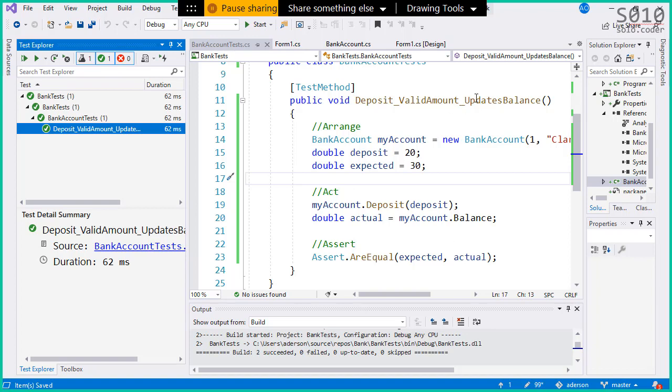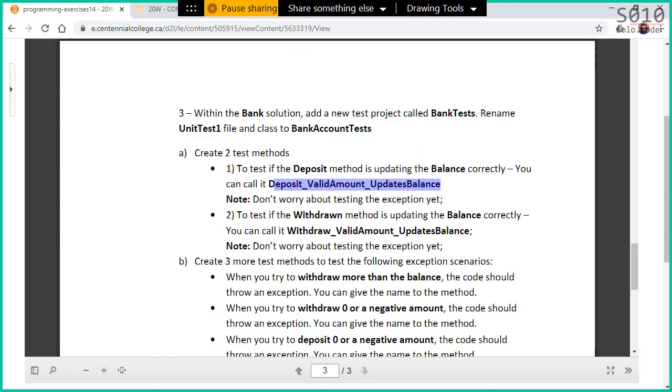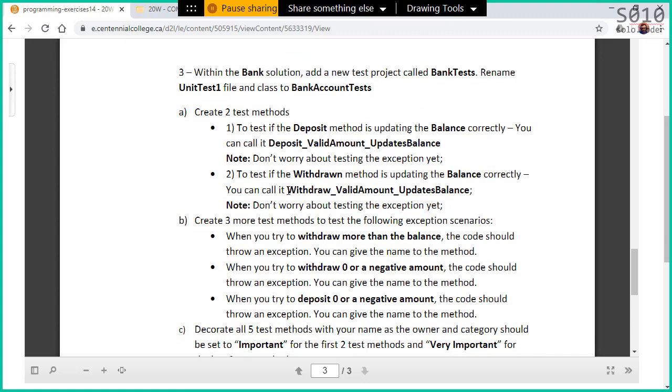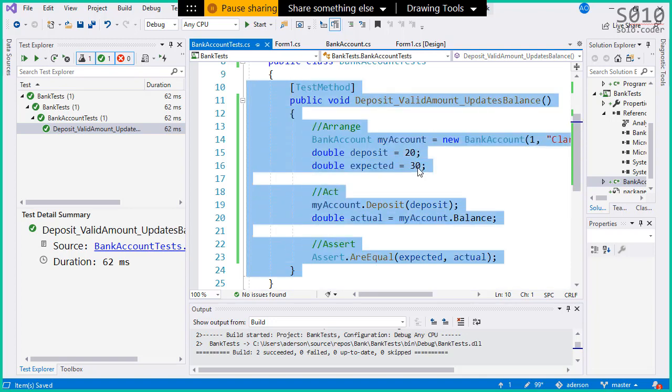Okay, so that's the first one. The next one, we're gonna do the same thing, but for withdraw. Okay, so I should be fine by copying this entire method here and just changing where you see deposit, it will be withdraw, and we change the expected values as well, okay? So I'm just gonna reuse this code to create our second test.